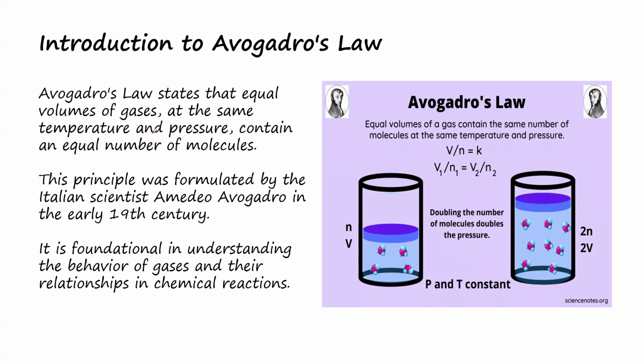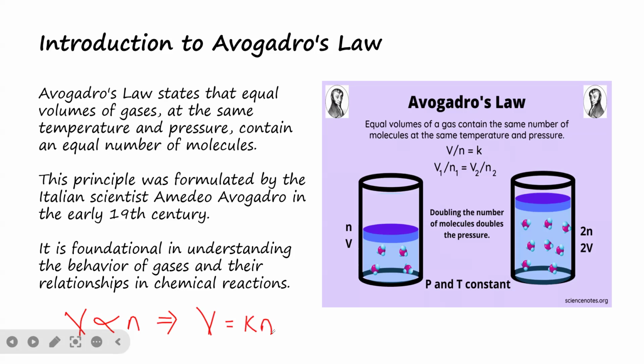So that is why Avogadro's law is a law that's trying to show that V is directly proportional to n, meaning that when volume increases, then the number of molecules will increase. And as the number of molecules increases, then the volume will also increase. So therefore, they are directly related. And don't forget that, ladies and gentlemen, whenever we have proportionality, then we introduce a constant. So that is why this implies that V is equal to kn. So the k here stands for constant, while V here stands for volume.